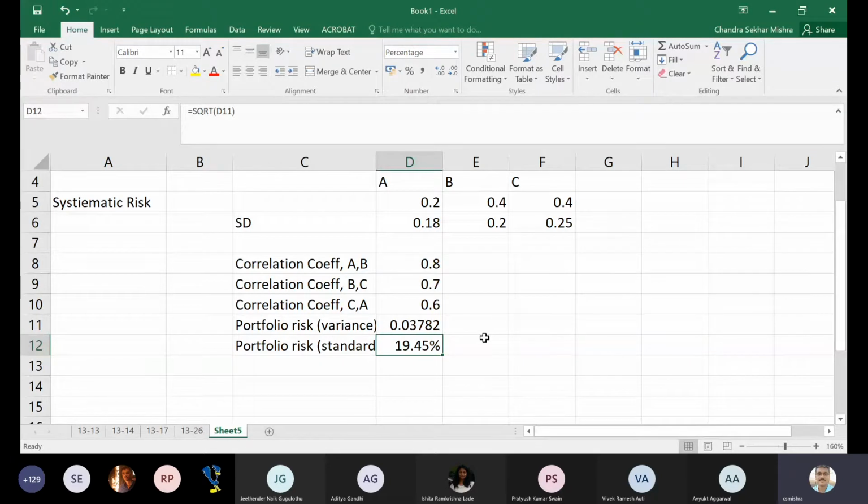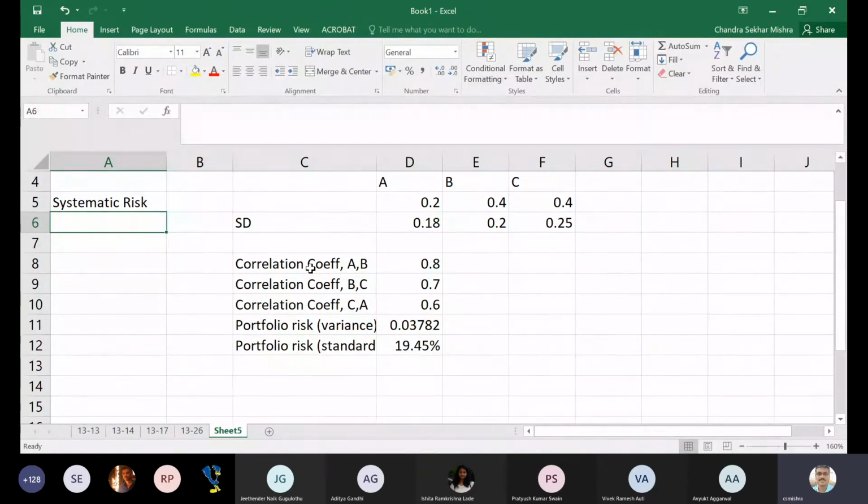So systematic risk, can somebody tell me an example of systematic risk? Anyone? Any risk which affects all the stocks in the portfolio or in the market for that matter. So that means if you switch from one stock to another stock, that risk will still be there. Can anybody give an example of that? COVID pandemic. Yeah, pandemic is one example. Recession, economic condition, industrial policy changes, tax policy changes, right? Yes, anyone else?